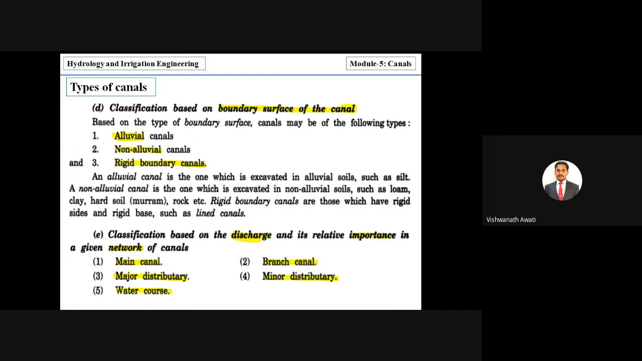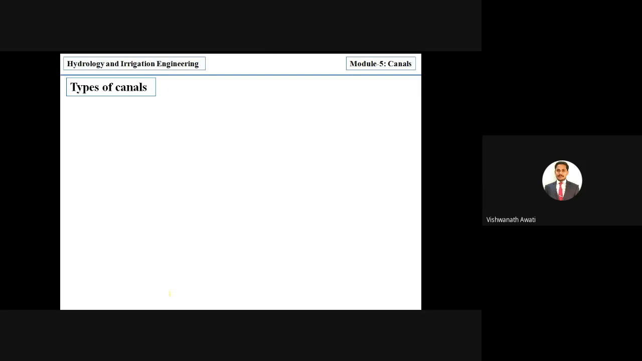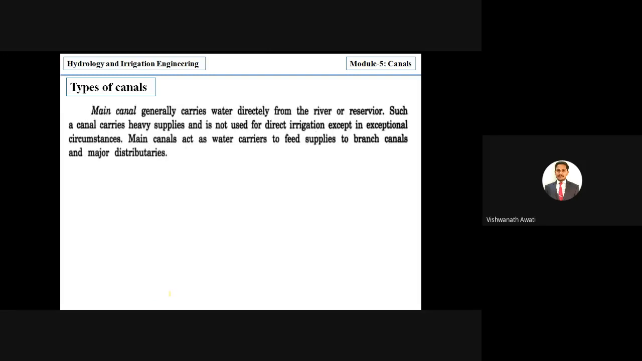So it starts from the river to carry the water, and finally the water course supplies the agricultural land, right? And I even have a diagram, from which you can understand very easily. So we'll see one by one based on capacity and importance. Okay, so the main canal generally carries water directly from the river or reservoir.